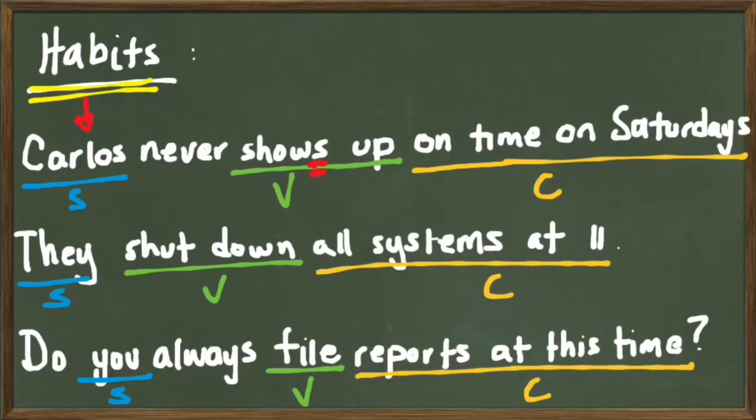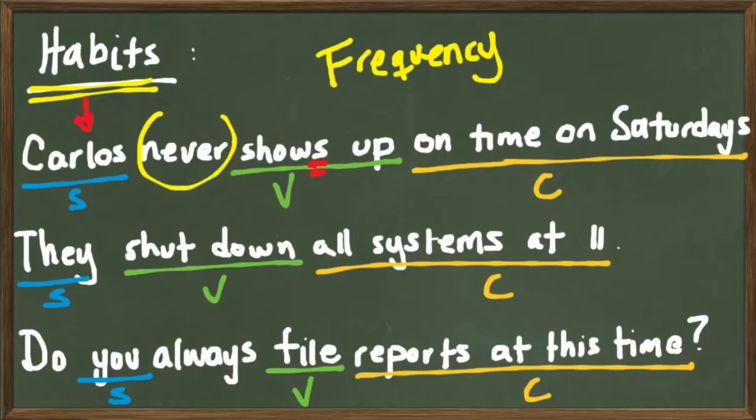All right. How do we know that all these are habits? Very simple. Normally when we talk about habits, we mention the frequency. For example, we have the word never in the first one and always in the third one. This indicates that showing up on time on Saturdays and filing reports are habits.